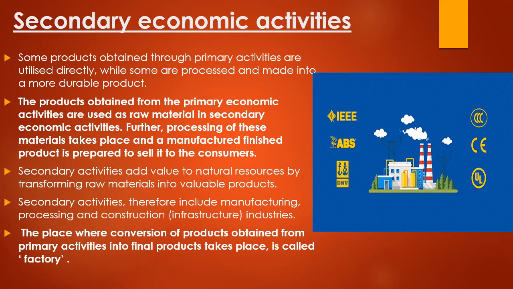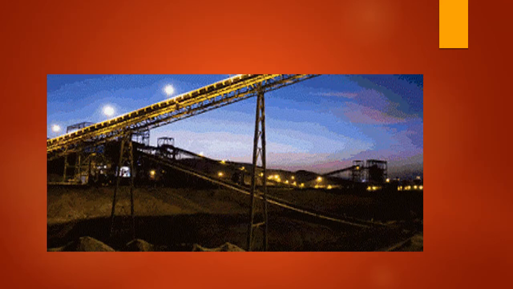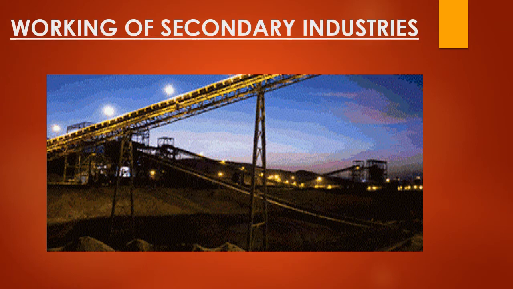The place where conversion of products obtained from primary activities to the final product takes place is called a factory. So if we say what is a factory or what is an industry, then it is a place where we convert a raw material to its finished or final product. Working of secondary industries.